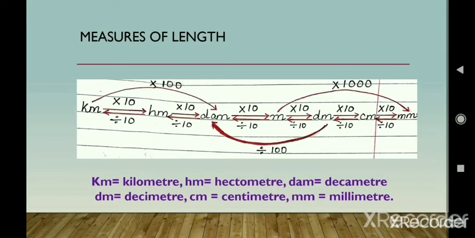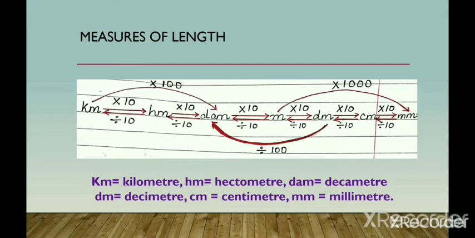So if you are moving from higher unit to lower unit, then you have to multiply with 10 in each step. And if you are moving from lower to higher, then you have to divide with 10 in each step. Remember one thing, when you are skipping any step, you have to take that zero also and then do the calculation. For example, you can see if you are going from meter to millimeter, it means from higher unit to lower unit. Higher to lower means multiply and lower to higher means divide.